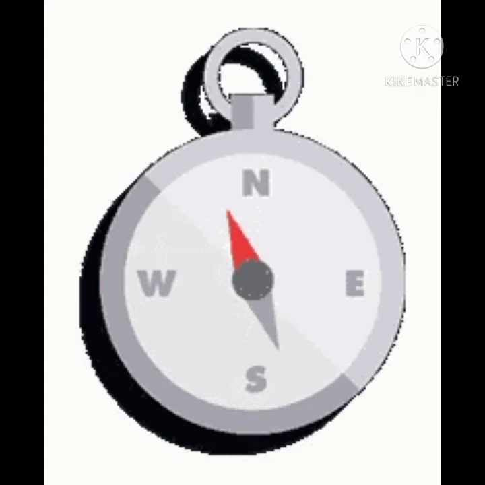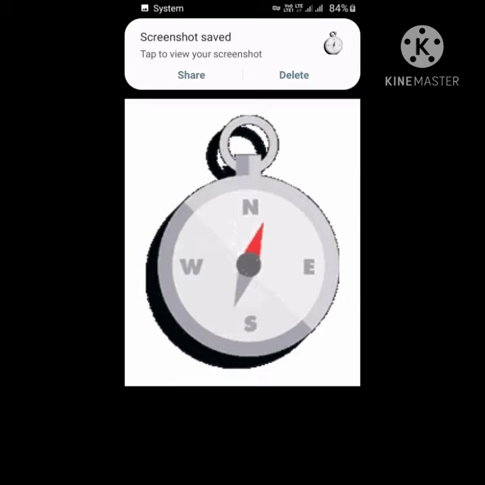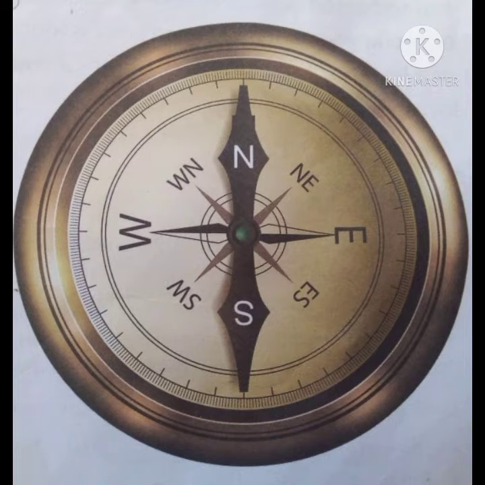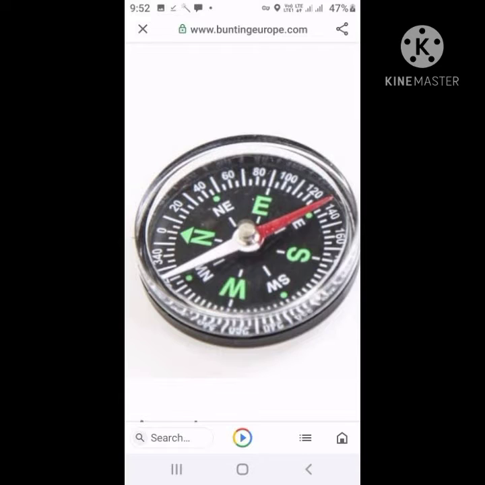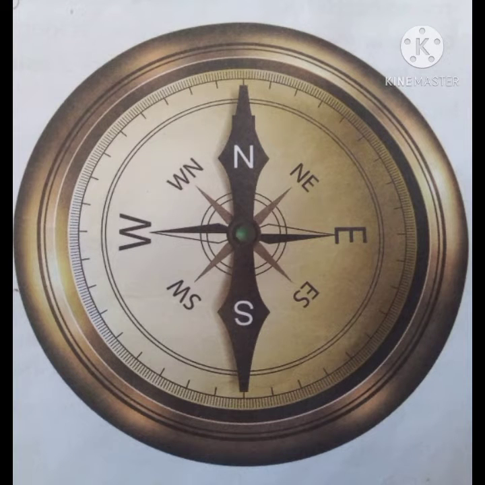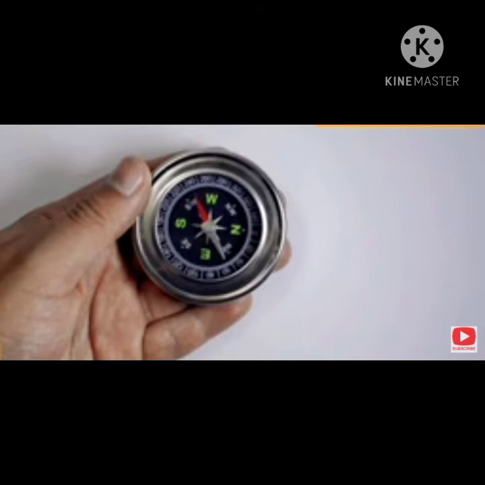When a compass is placed on a flat surface, the needle swings for a while from side to side and finally comes to rest, pointing to the north. Regardless of where you are, the compass always points towards the north. The red arrow of the needle always points towards the north. The other cardinal directions are also marked on a compass. Their position can be fixed once the position of north is found.